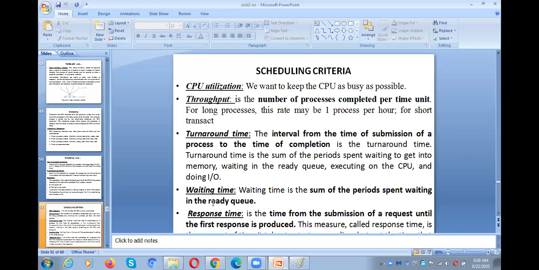If it takes much time to get the CPU, it takes much time to complete the process. Why? Because the turnaround time also includes the waiting time in the ready queue. Once we load the process into main memory, that time in the ready queue is also calculated when you calculate the turnaround time.